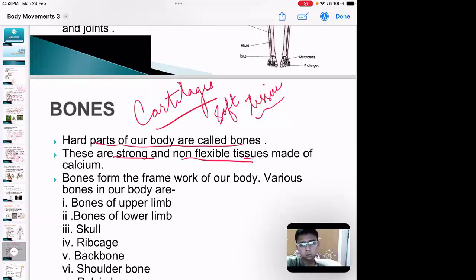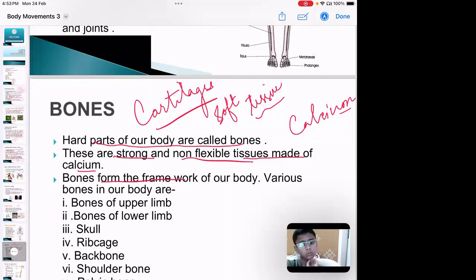They are strong, non-flexible tissue. They are made up of calcium. That is why our parents are always forcing us to drink milk. We need to take a sufficient amount of milk, because when we take more calcium, only then will our bones become a little harder, and once they become harder, the chances of them breaking will become a little less. Bones form the framework of our body.